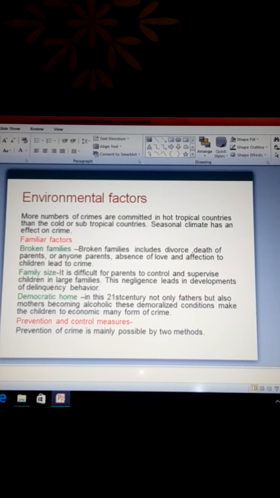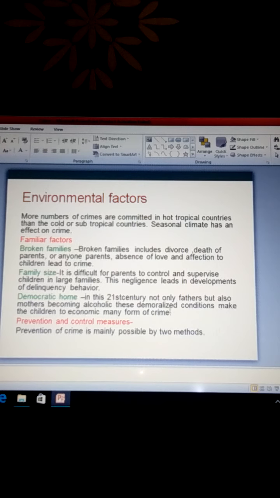In large families, it is very difficult for parents to control and supervise their children. This negligence leads to the development of delinquent behavior. Democratic home: in this 21st century, not only fathers but also mothers are becoming alcoholic.